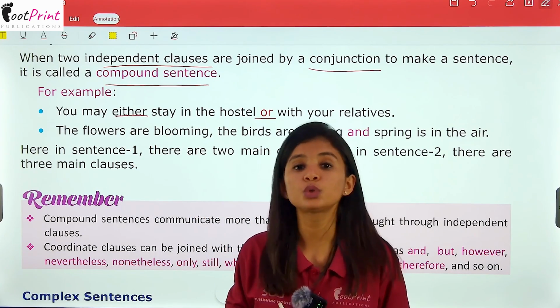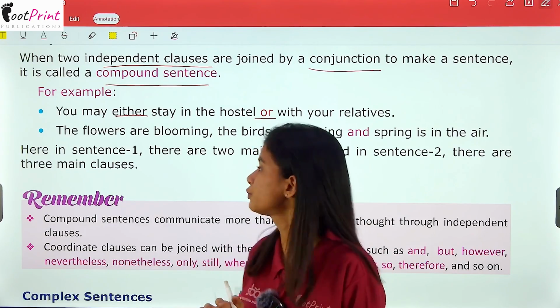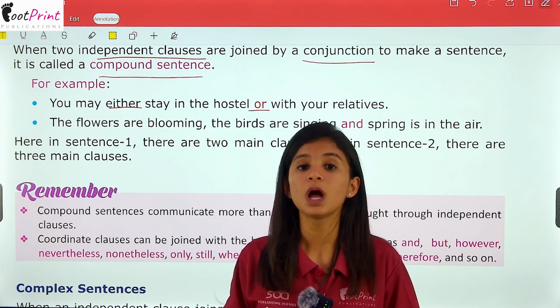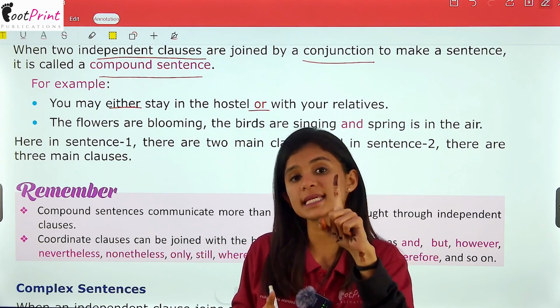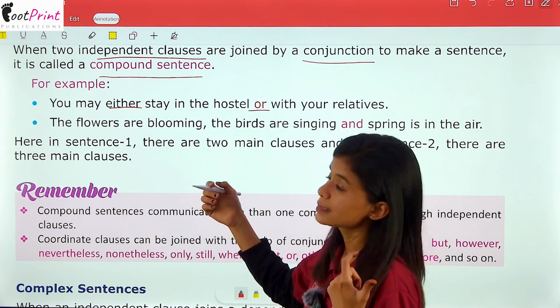These are used to join 2 sentences together and make one out of it. ऐसे sentences को हम compound sentence कहते हैं. क्यों? हमने 2 sentences को एक साथ जोड़ दिया है और उनसे हमने एक ही sentence बनाया है. किसकी help से? Conjunctions की help से. Let's see the second one.